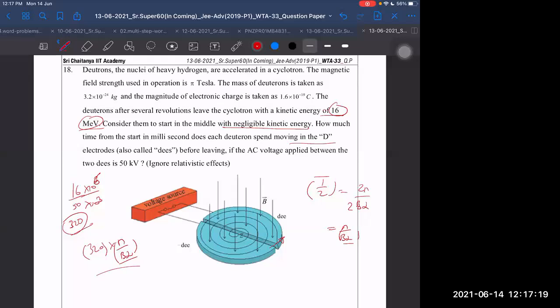That's the time spent. I am assuming negligible time spent in the gap, and that is, I think, a reasonable assumption. The gap will be small, so negligible time is spent in the gap. Whatever time is spent, that is spent in the circular parts. Okay. Understood, sir.